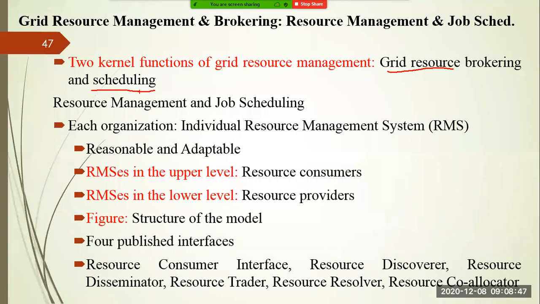In a grid system, you know that resources are all autonomous systems, and these resources are not necessarily part of a particular organization, because multiple organizations are collaborating with each other. So a resource may belong to this organization, or to that organization. They are autonomous in nature. At any point of time, they can join or they can leave. Accordingly, you have to manage the load of the various resources.